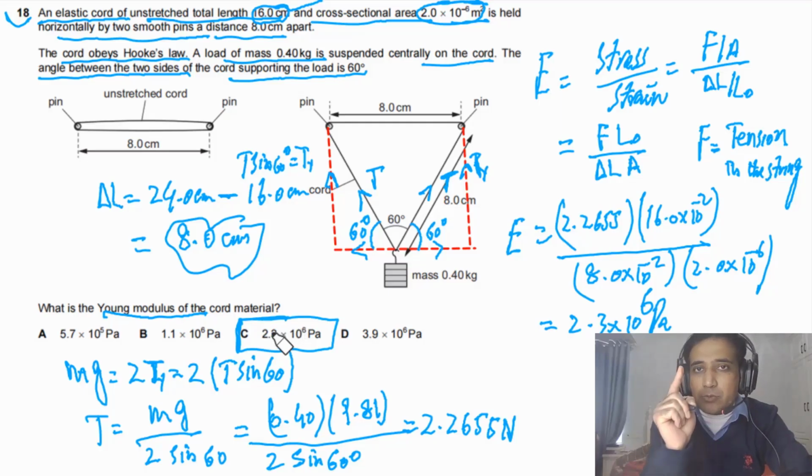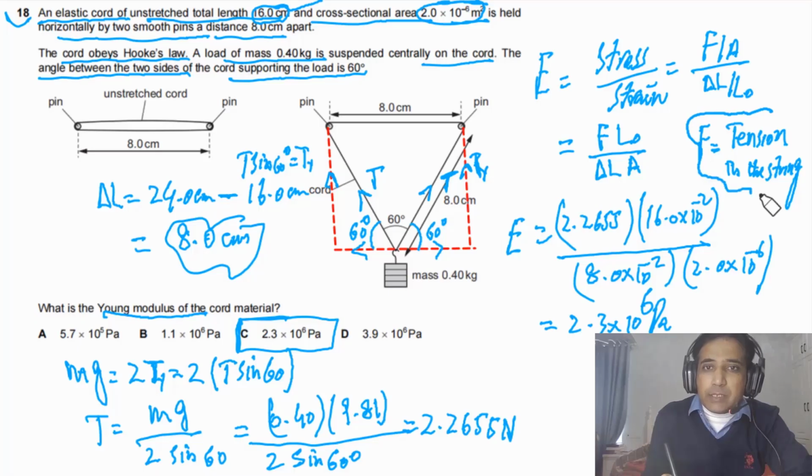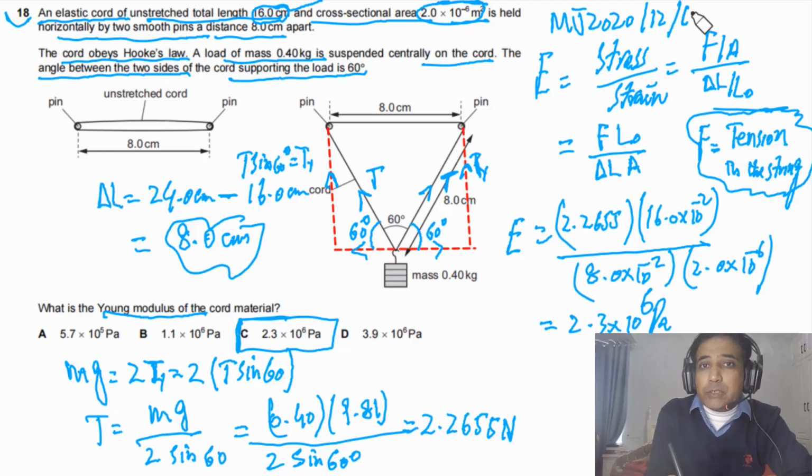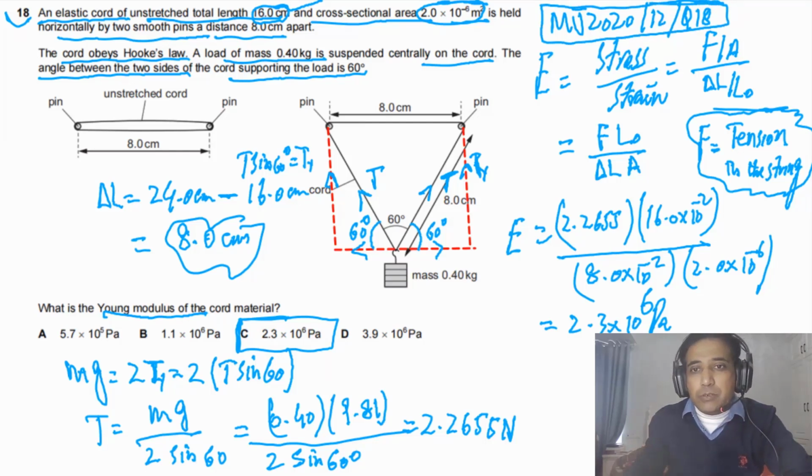So this is how you can calculate. Very nice question. If one time it is not clear to you, watch this video again and try to clear your concept. So F is the tension in the string, and this question is a repeated question. If you check May June 2020 paper 1 variant 2 question number 18, the same question is there. Beautiful question, conceptual. Try to understand this.